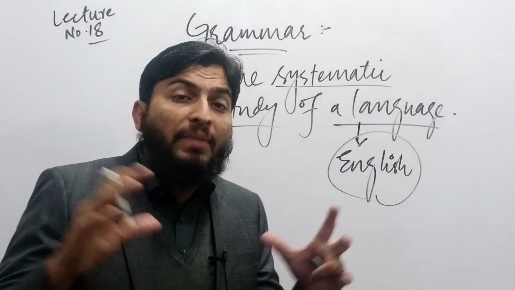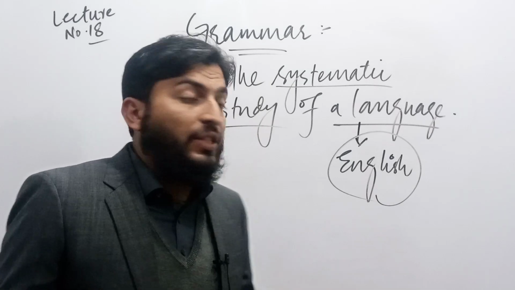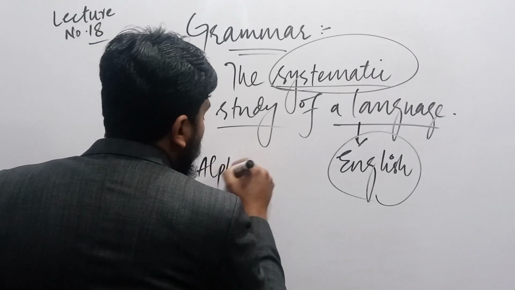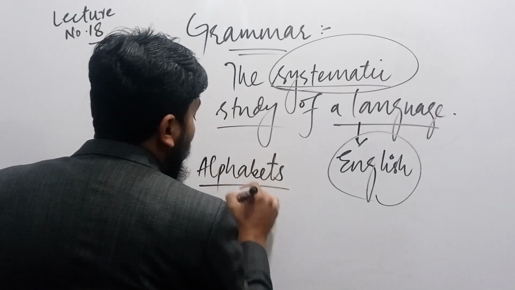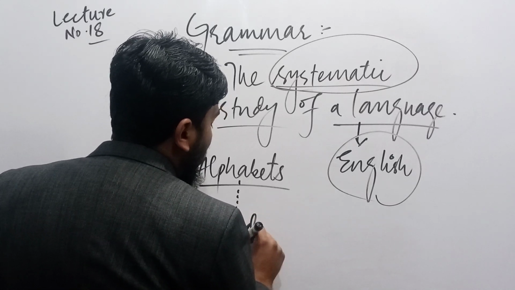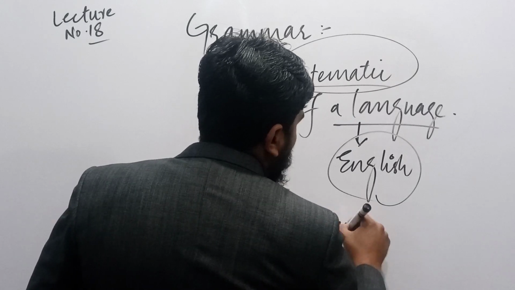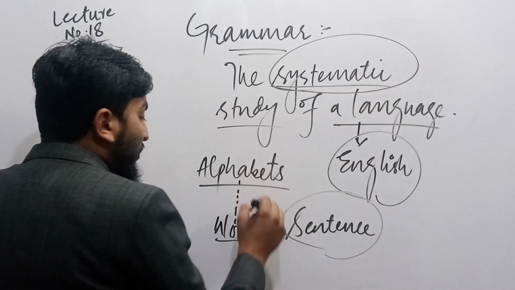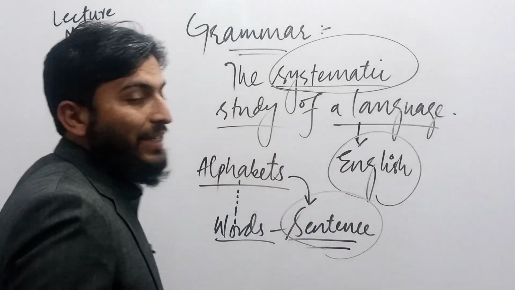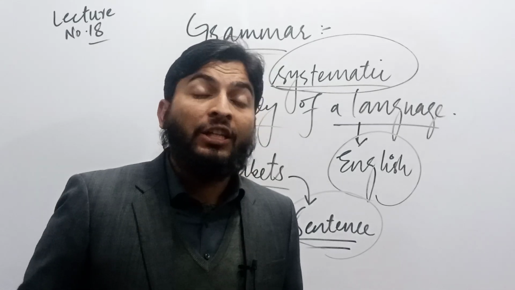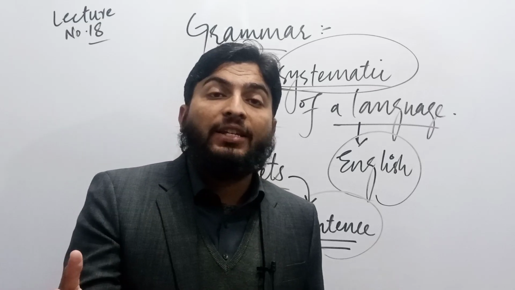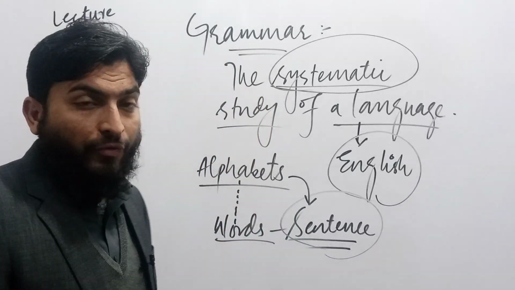But when I say the systematic study of a language, it means that systematic here means that I start from alphabet and I move into words and then into sentence. Starting from here and moving into sentence, this study is called systematic study. This study is called systematic study because we need words and then we need a structure in order to form a sentence. That is called the systematic study of language.